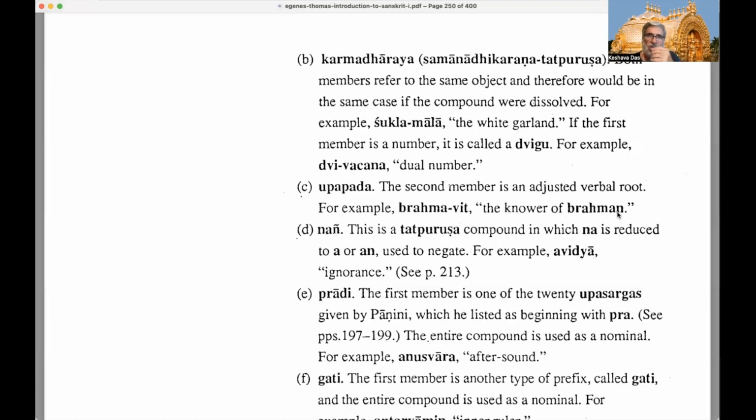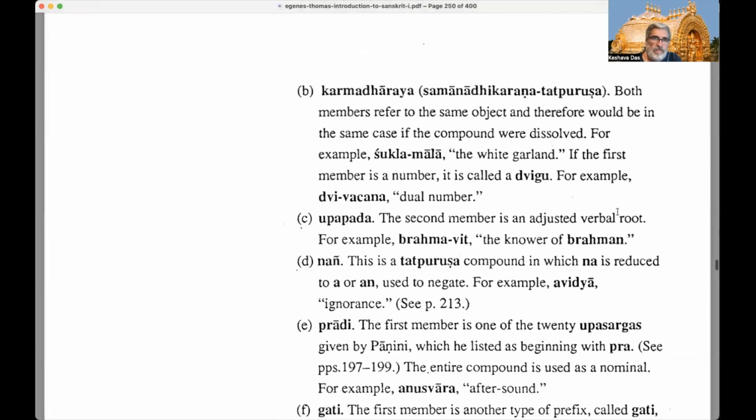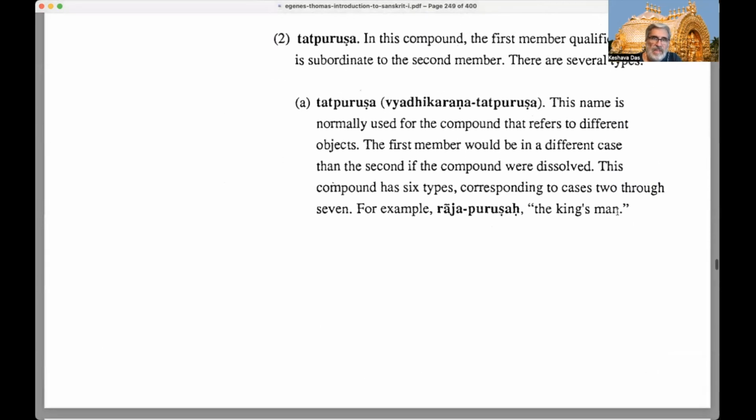So I'm not sure, it's not exactly a number, bahu. So it might mean something else. But anyway, ekavachana and dvivachana are dvigus. They're dvigu compounds because the word vachana means what is spoken, right? So eka and dvi mean a singular thing is spoken about, a dual thing is spoken about, right? Dual number.